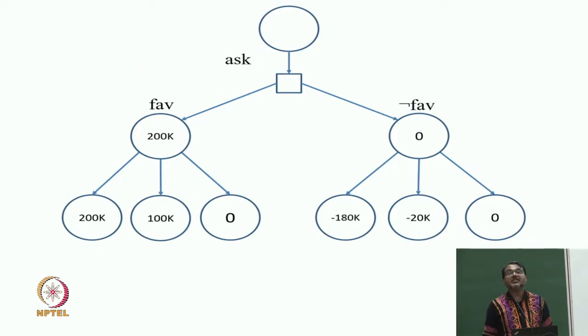However, I am making all this computation today. I have not even asked the economist yet. Today, I do not know what the economist is going to say. Is the economist going to say favorable or not favorable? So, I can't make a decision based on 200 or 0.